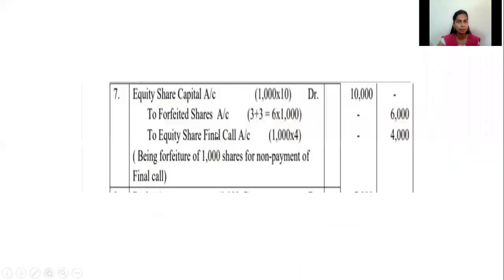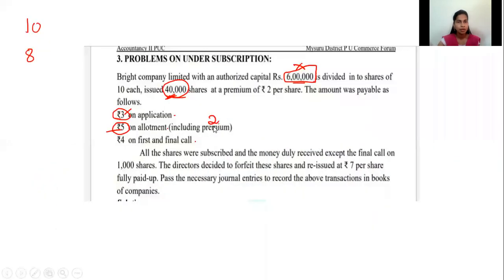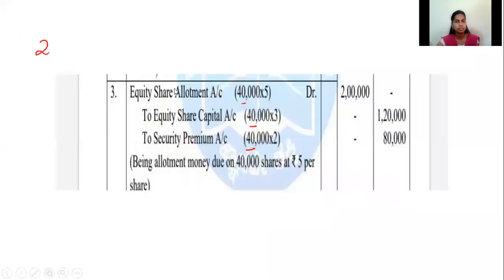Then allotment rate, how much are they telling? See, it is rupees 5. Premium is rupees 2. Number of shares is 40,000. Allotment rate is 5, security premium is 2. 5 minus 2 is how much? 3. Multiply it and write here: 1 lakh 20, 80,000, 2 lakh.